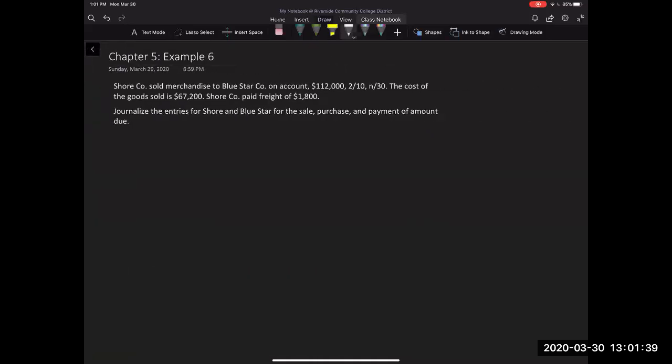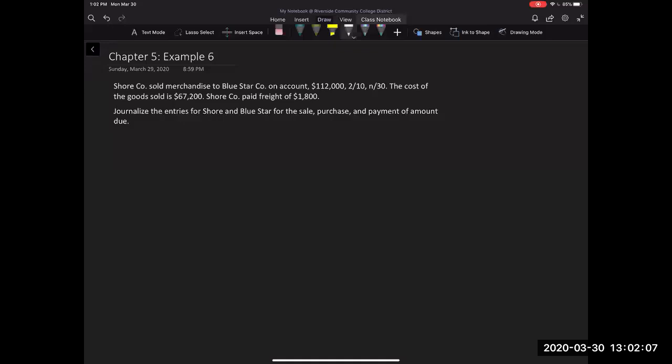So we have Shure sold merchandise to Blue Star on account, and it was $112,000. The terms were 2/10, net 30, and the cost of the merchandise was $67,200. Shure co-paid freight of $1,800. Okay. It's asking us to journalize the entries for Shure and Blue Star for the sale, purchase, and payment of the amount due.